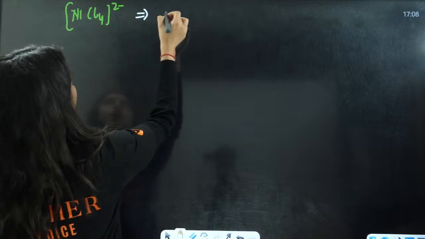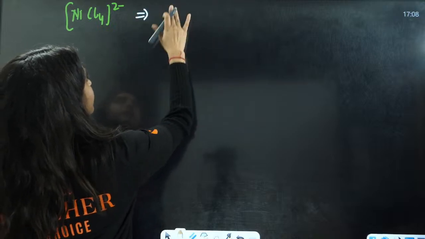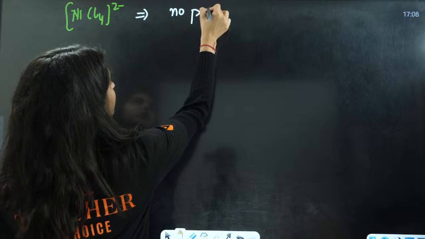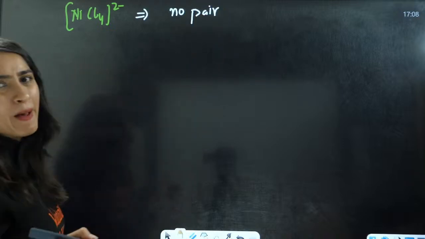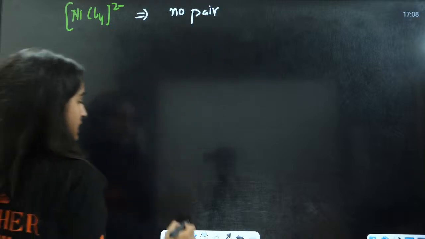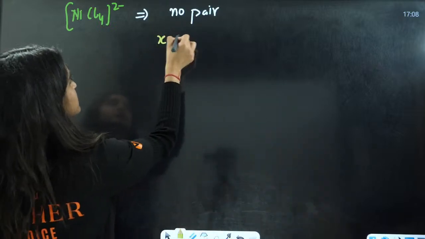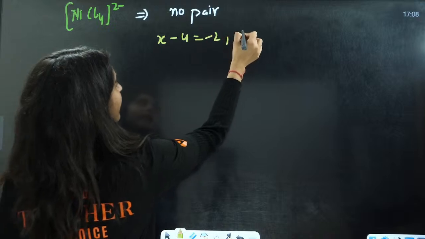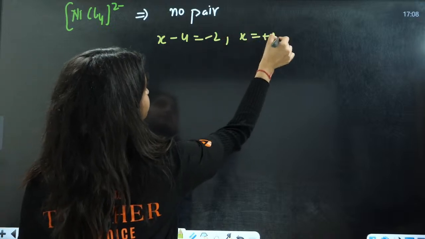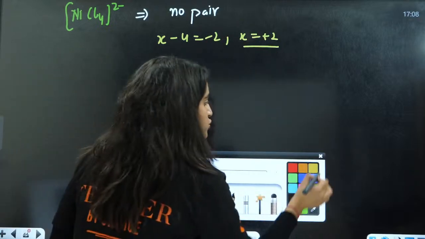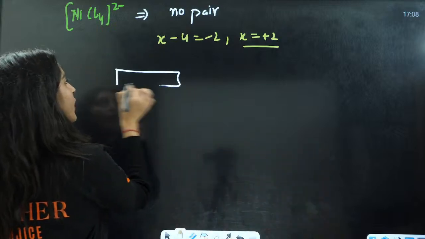Yes. Okay. So now oxidation state. This is a weak field ligand, so there will be no pairing. This is going to be paramagnetic. Now let us see the hybridization here. x minus 4 is equal to minus 2, so x is equal to +2. Now you have this one.